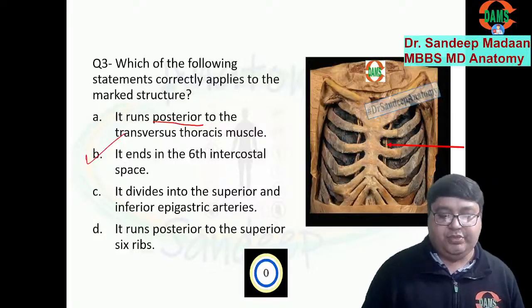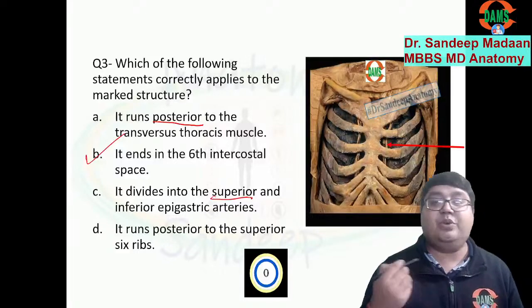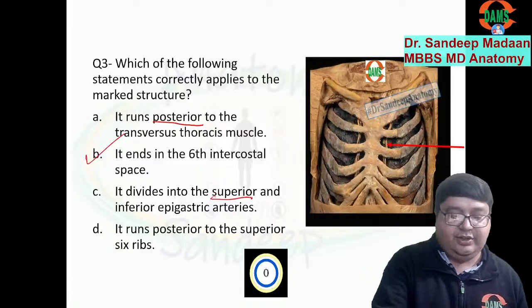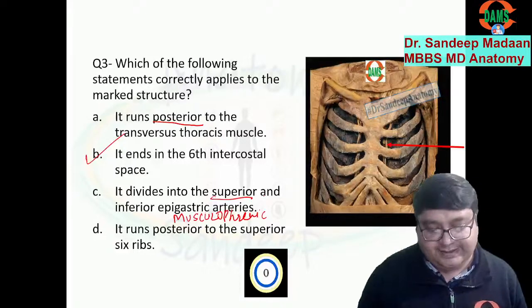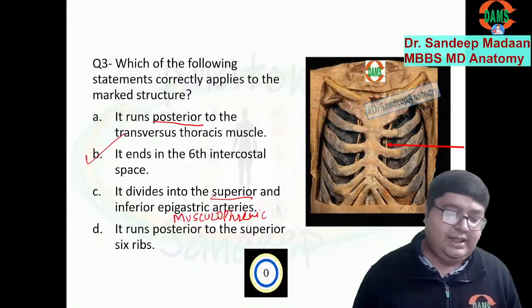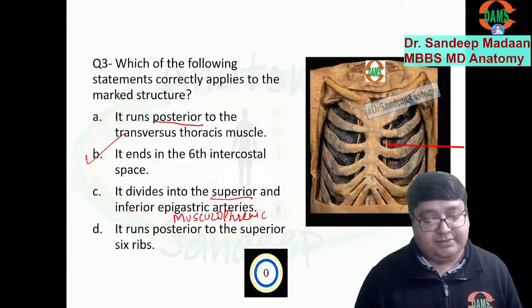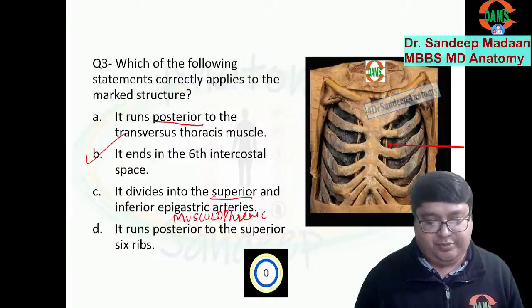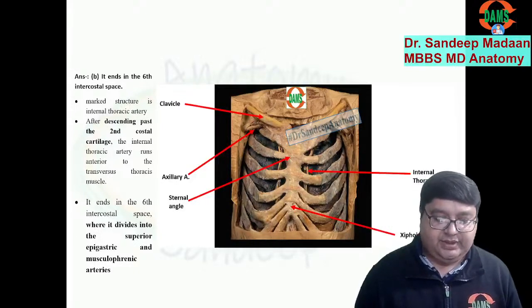It divides into superior and inferior? No, it divides into the superior epigastric and musculophrenic arteries. Instead of inferior epigastric, it will be the musculophrenic artery. And what about the next? It is posterior to the six ribs as such? No, it is better to say costal cartilages. So B is the directly clear-cut answer. We'll go with the definite answer. B is the single best answer, or you can say the most appropriate answer. So this is the internal thoracic artery. You can see the sternum.